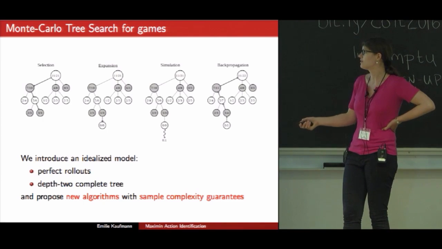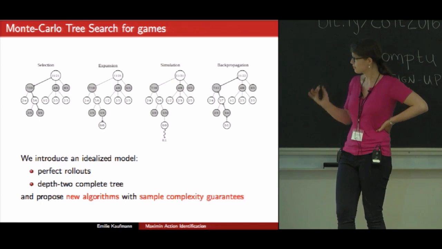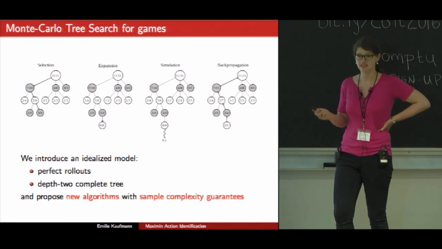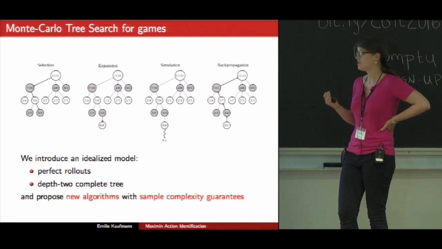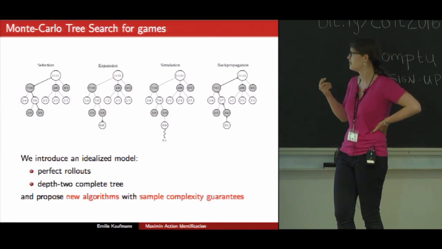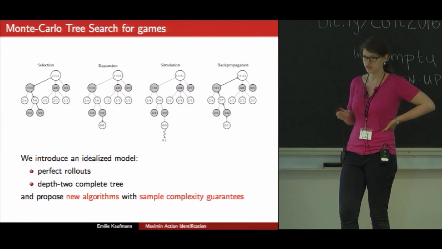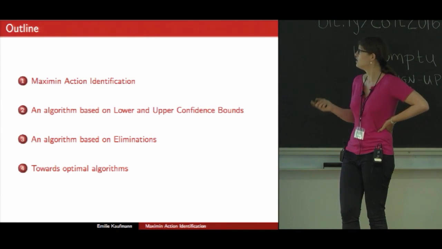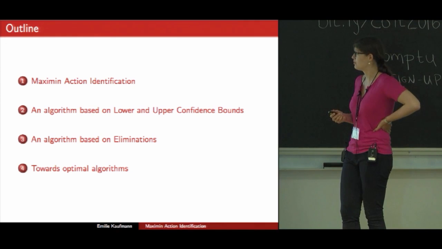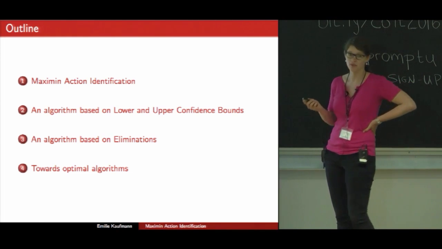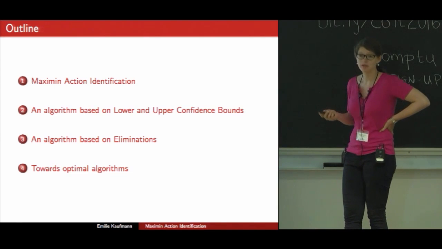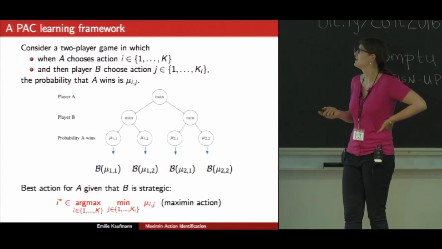And moreover, we will consider only a depth 2 complete tree, but in this idealized framework, we will be able to propose new algorithms with sample complexity guarantees, that is bounds on the number of rollouts needed in order to identify the best action. So I'll go through the model we present first, and then I will present two types of algorithm, and if I have time, I will try to convey what optimality could be in this setting.